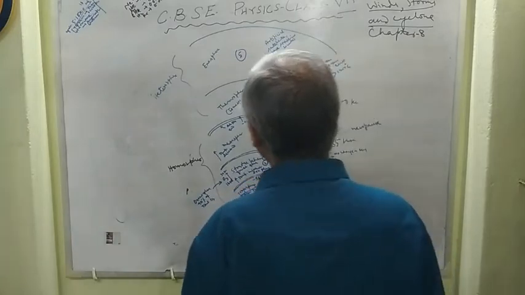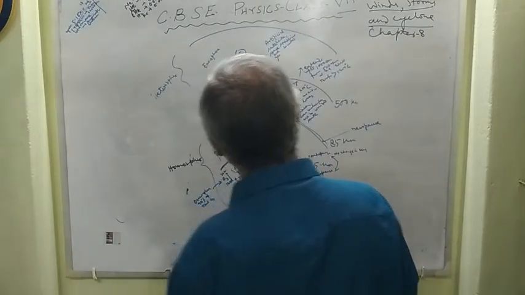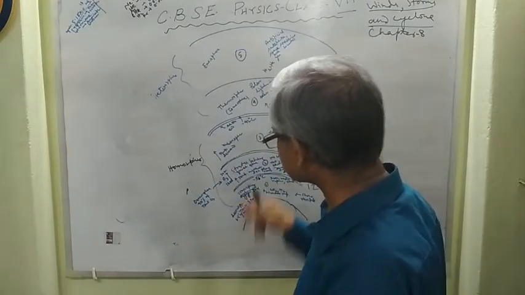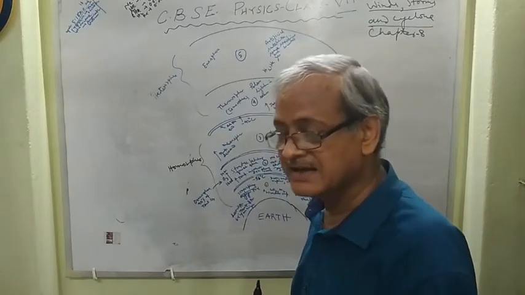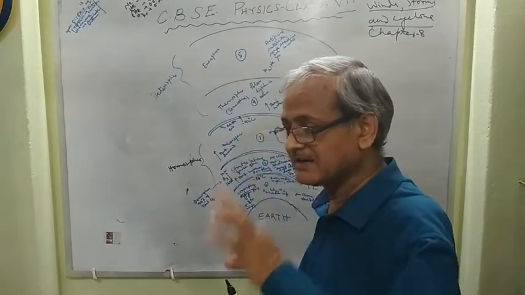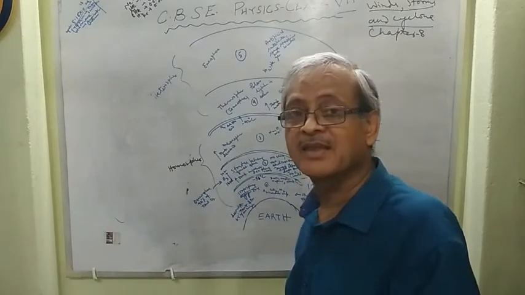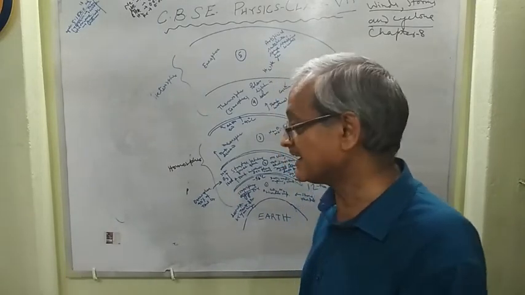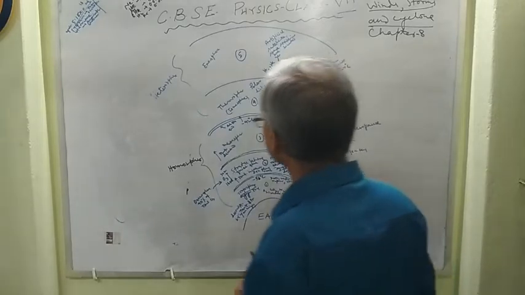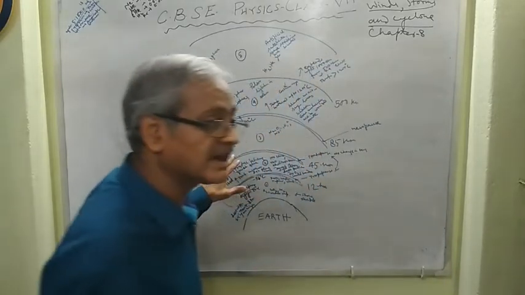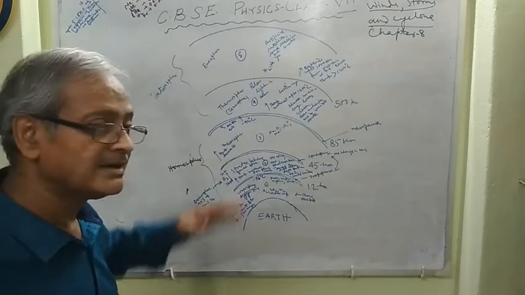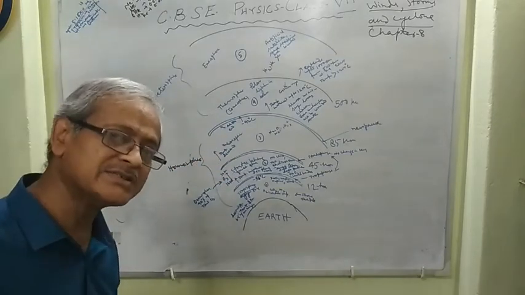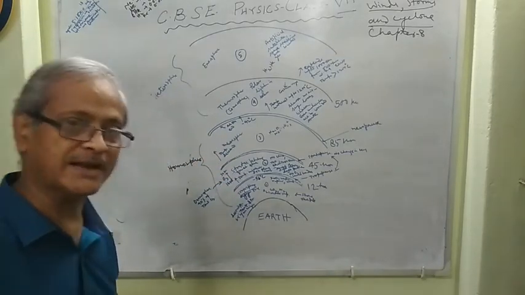Now, in this layer, the stratosphere, a layer of ozone gas is present. It extends from actually 16 km to 30 km within the stratosphere. Hence, sometimes this layer is also called the ozonosphere.